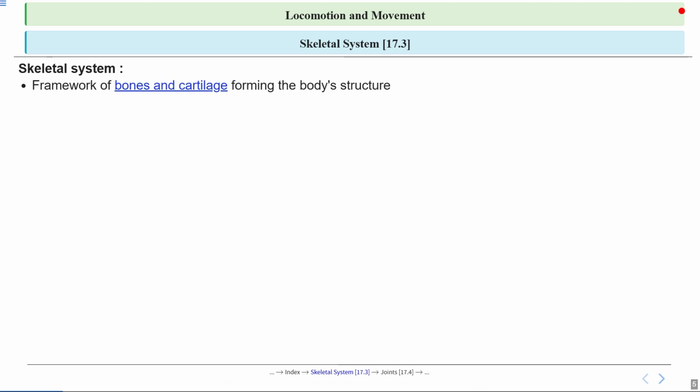Now notice that the skeletal system is made up of mainly two components, that are bones and cartilage. Bones are like the sturdy beams of a building, giving strength and support, while cartilage acts like flexible padding or cushions between those beams, allowing for smooth movement and flexibility. This combination helps our body stay strong but also helps in movement.